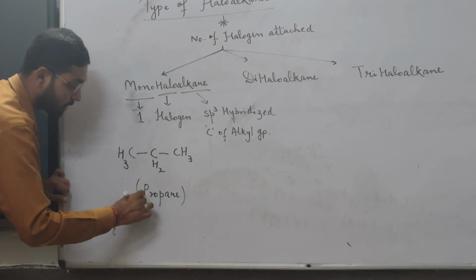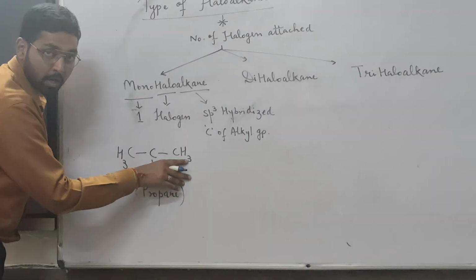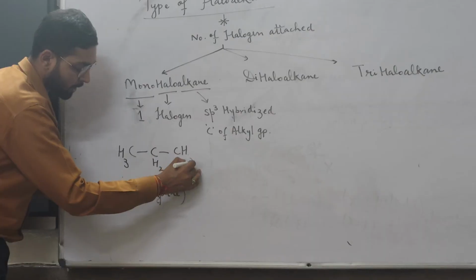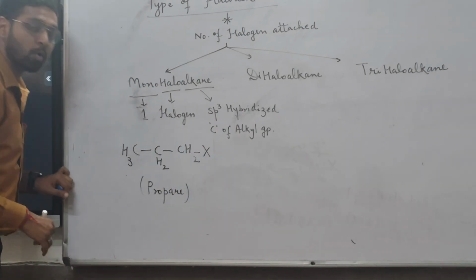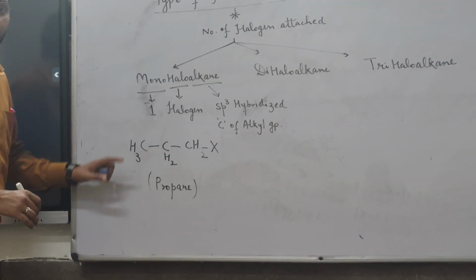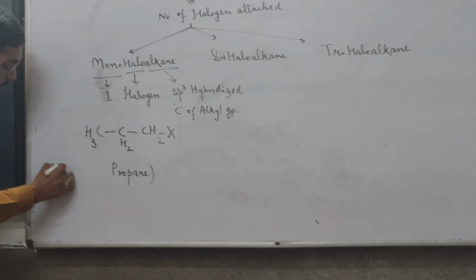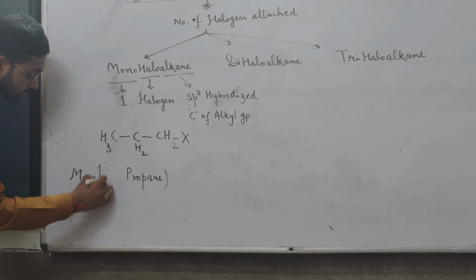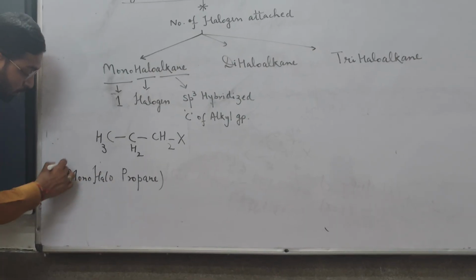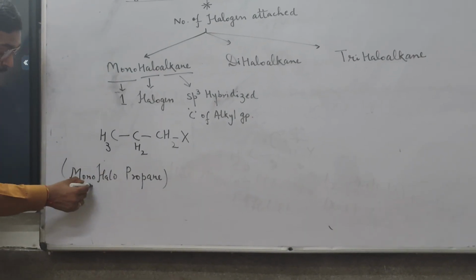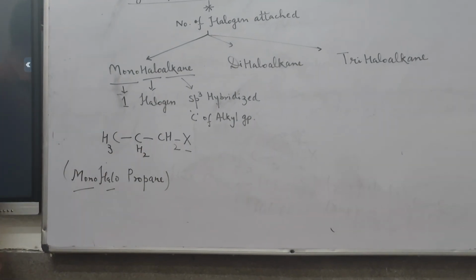What I have done here is replace one of the hydrogen atoms by a halogen atom. Now it is monohalopropane. It can also be considered a normal halopropane, or monohalopropane, because only one halogen is present.